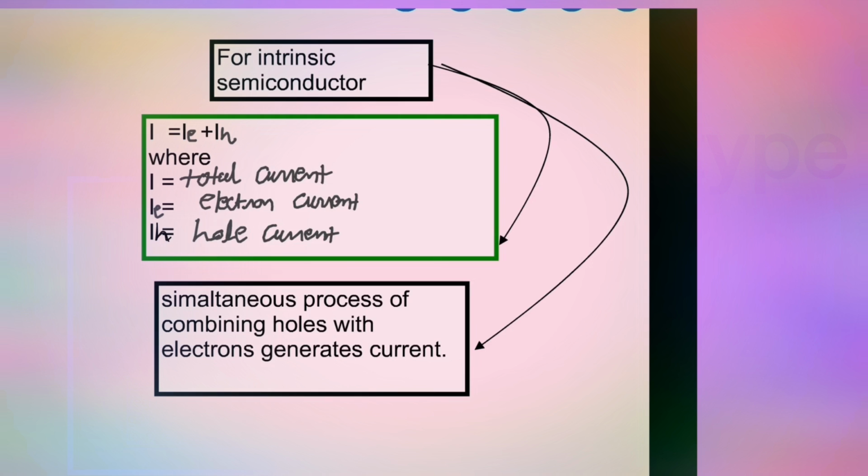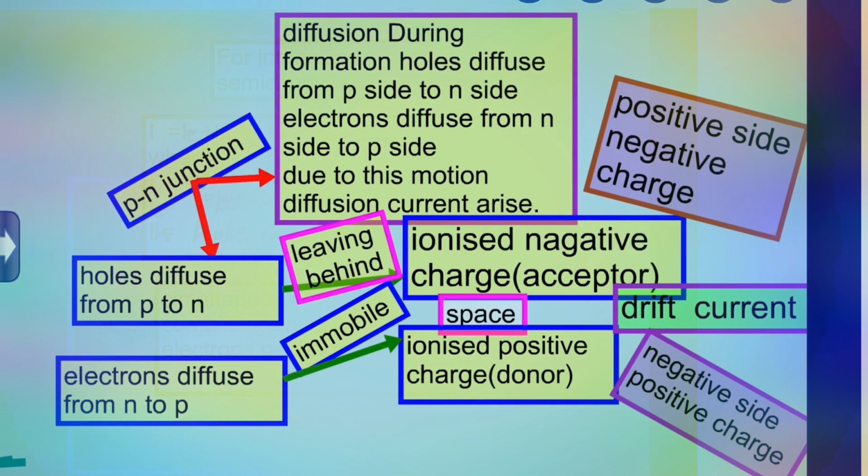And hence for intrinsic semiconductor, I = Ie + Ih, where I is total current, Ie is electron current, Ih is hole current. Do remember that hole current is just a conventional method to describe the current. Generally, hole doesn't move.